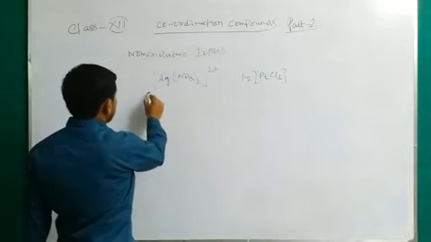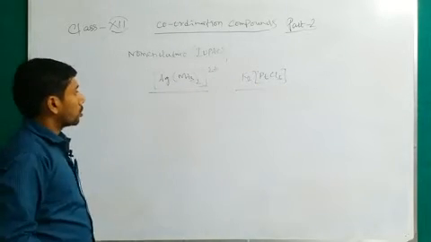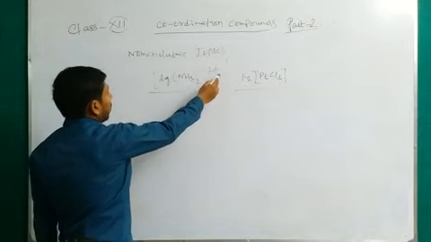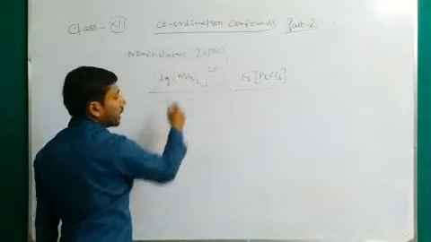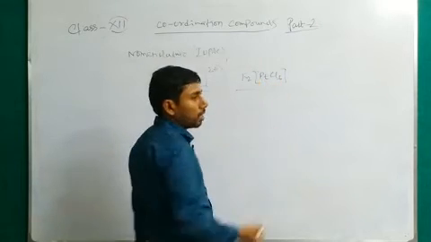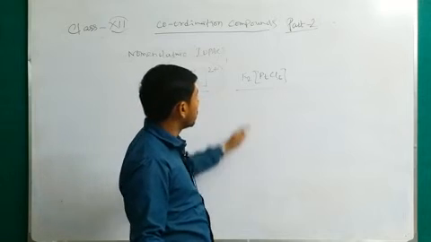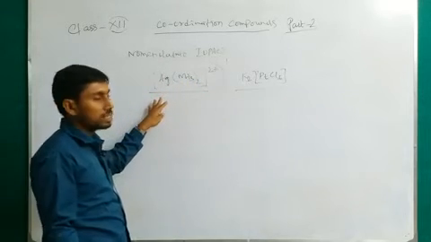So there is a different representation of these two. One is only the cationic part, and in the other the cationic and anionic parts are combined together, so the charge is neutralized in the second compound, but here the charge is retained.